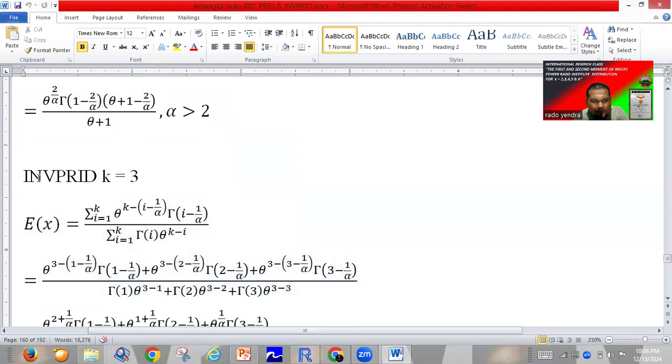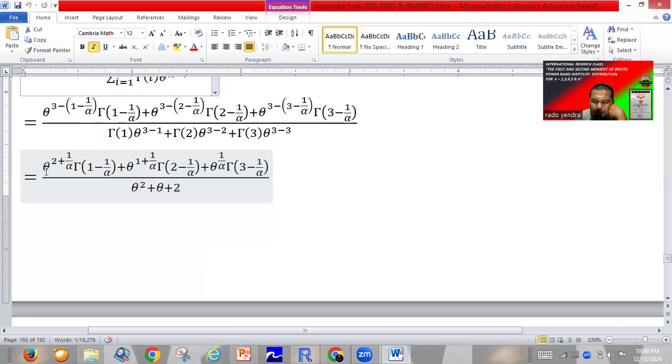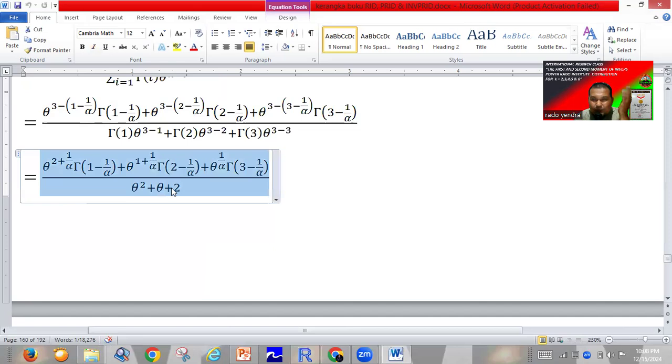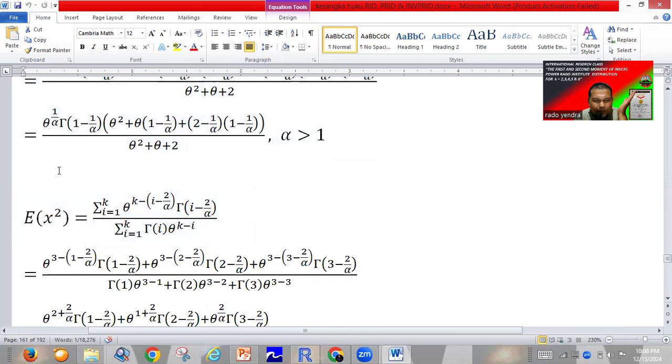So next, we try to solve the first moment of the inverse power Rado Institute distribution for k equal to 3. For this one, we just change k to 3 and i starting from 1. So we can find the fixed formula of the first moment for the inverse power Rado Institute distribution, especially for k equal to 3, like this one. Wow, this is very easy. Okay, this is for the first moment. And then this one is for the second moment.